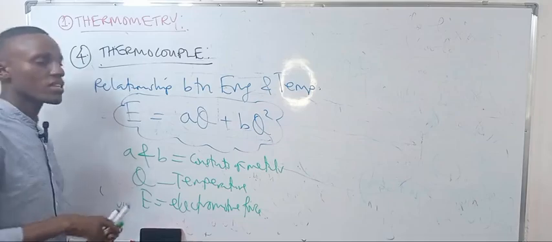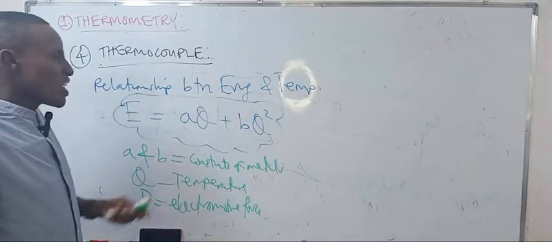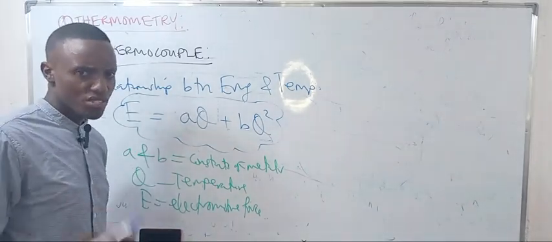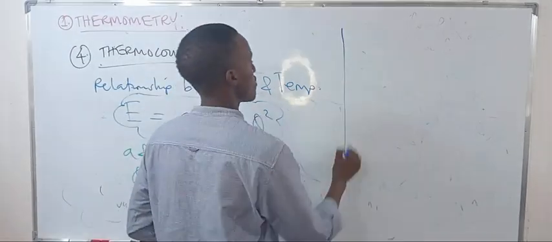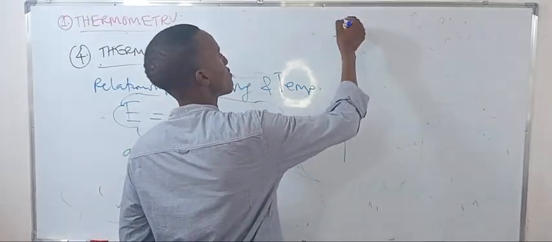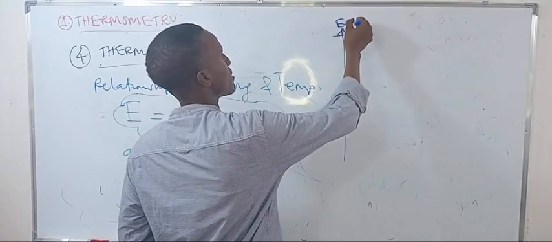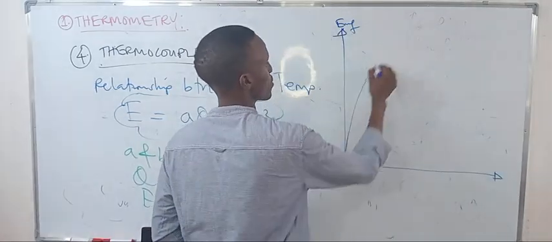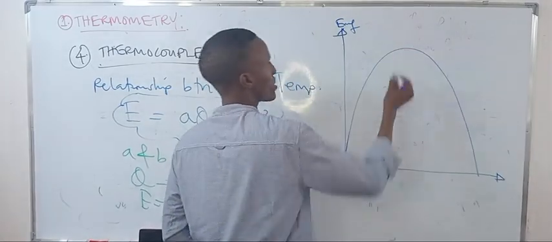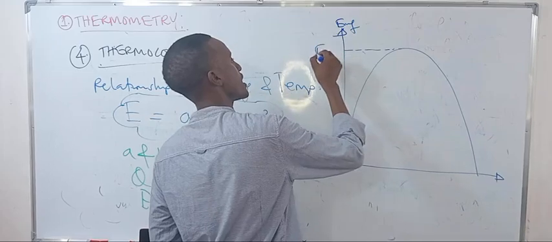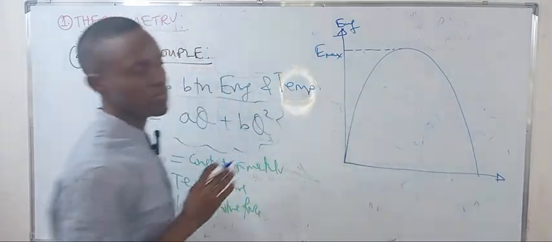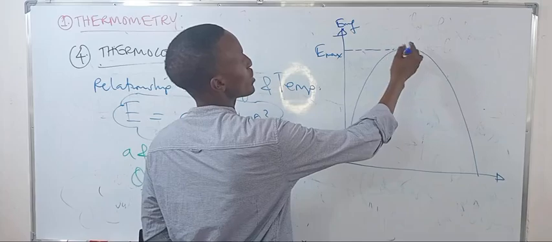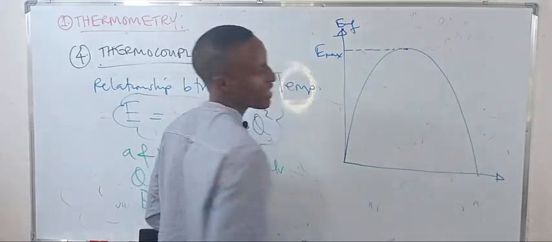Talking about the thermocouple now, here is the graph showing the relation between EMF and temperature. You see, it's like this. This is the maximum EMF. It goes up to a maximum point, and then it starts to invert.